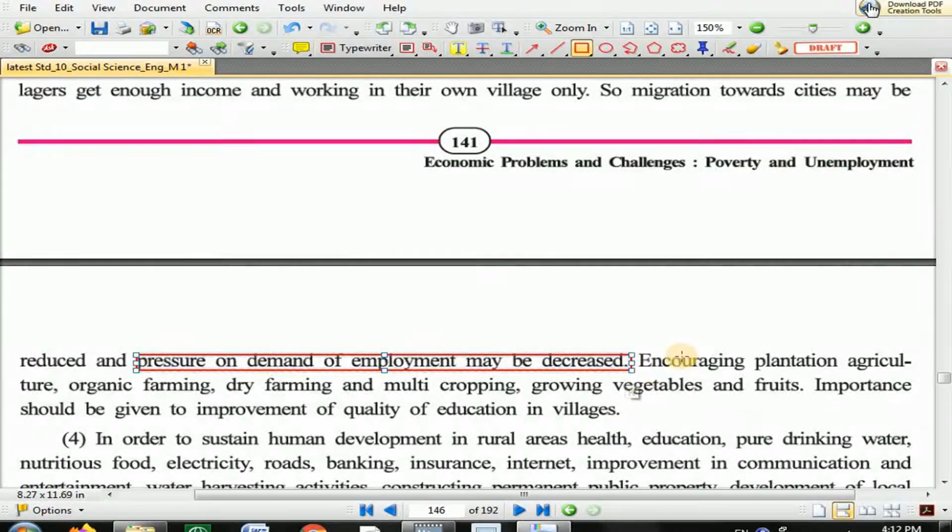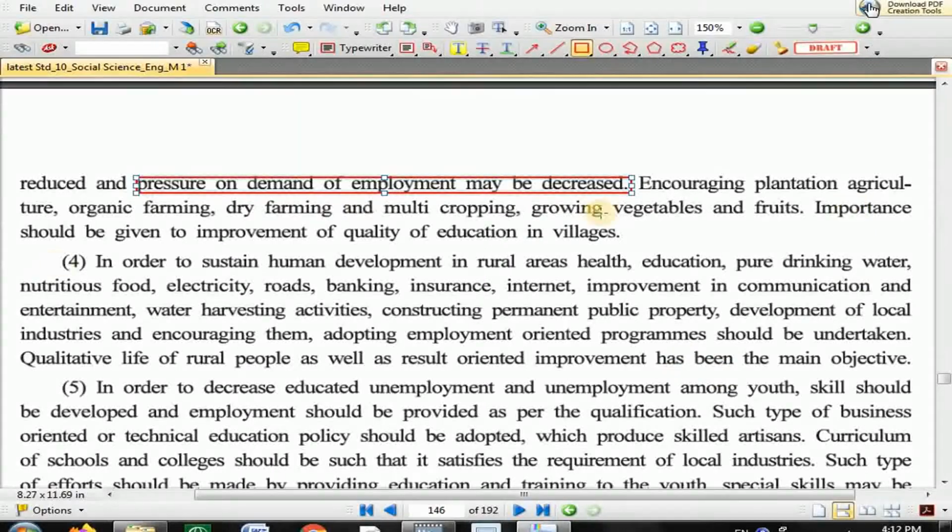Next, encouraging plantation agriculture. We already discussed plantation agriculture, the agriculture which requires extremely skillful work, that is called plantation agriculture. Organic farming, where they use maximum natural substance. Dry farming and multi-cropping. Dry farming I already explained. Multi-cropping means in 1 year multiple different crops have to be taken. Growing vegetables and fruits, all these are activities which can create more employment.